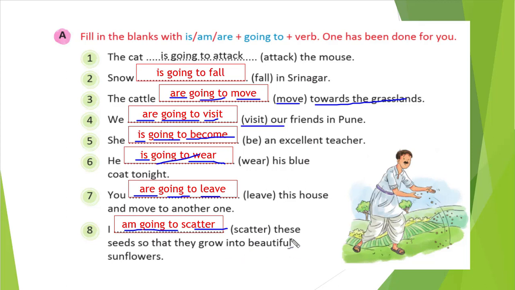They grow into beautiful sunflowers. So what is the exercise? We just need to put our verb in the going to form. So we need to write is, am, or are, whichever is appropriate. After that we need to write going to, and then in the last we just need to write our base form of the verb. That's what this exercise is.